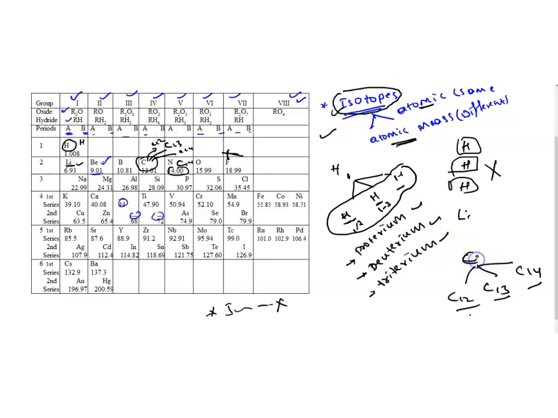Not only carbon, every element has its isotopes. Carbon 12, carbon 13, carbon 14 are the isotopes. Their atomic number remains the same. The atomic number is 6 only, but their atomic mass is different. Carbon 12 has atomic number 6, the others are also 6, but their atomic mass is different.